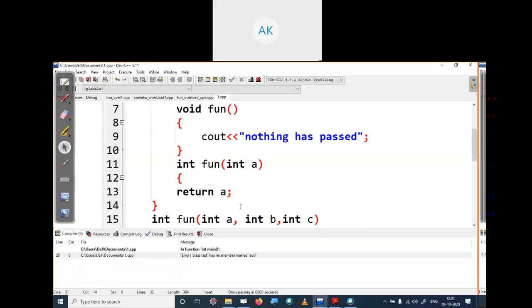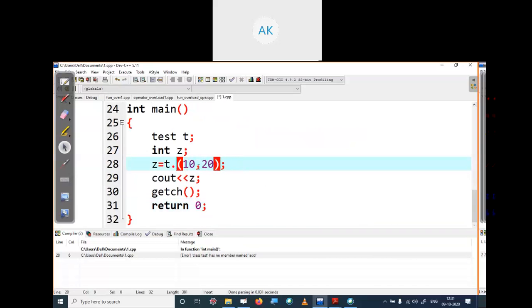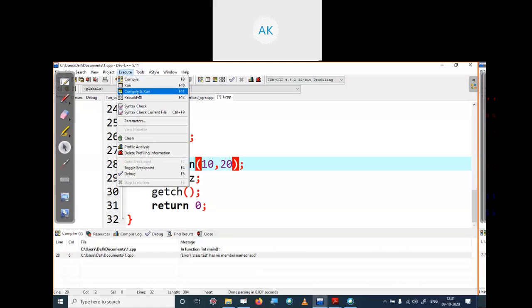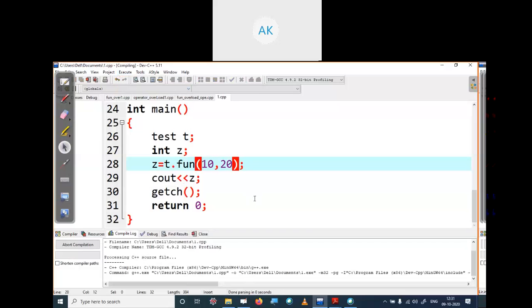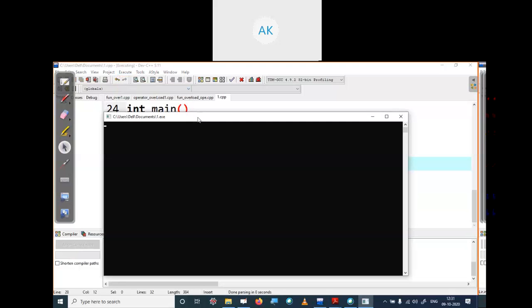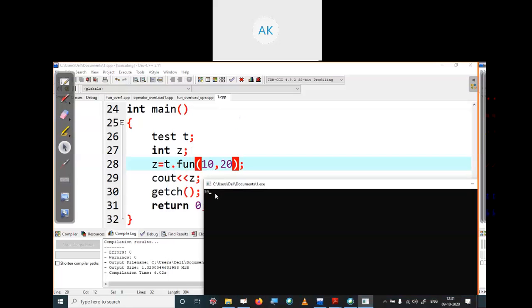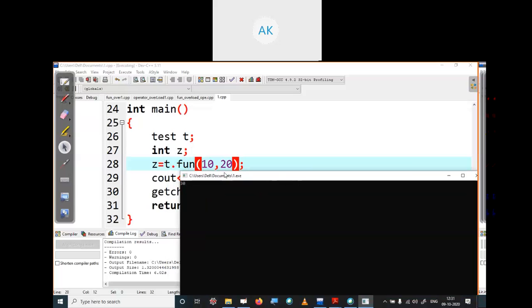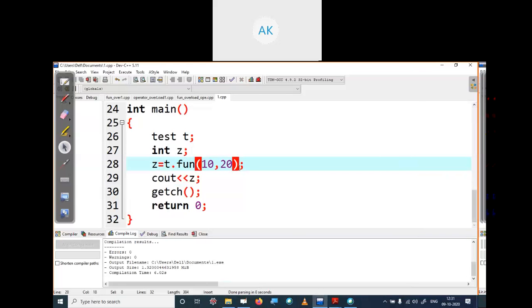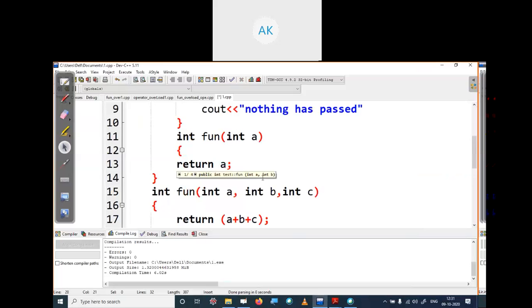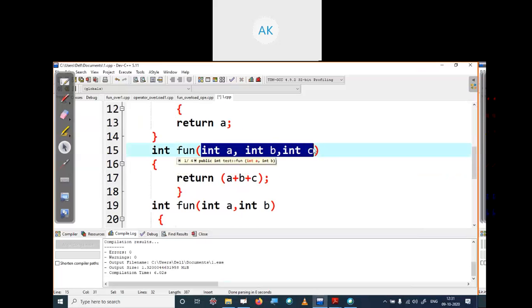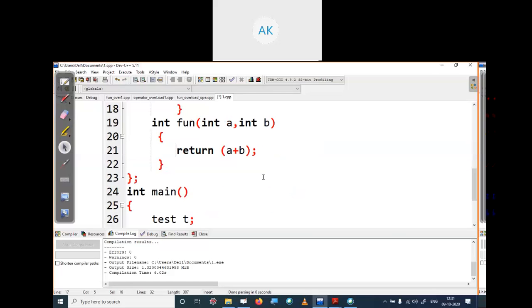Sorry, the function name is fun. Now you can see the result: 30. We have passed two inputs, 10 and 20, and it is just the sum, giving me the answer, z value 30. Suppose I pass three inputs. So which function will execute? We have defined a function for three inputs, so this function will execute. In the previous case, the two-input function executed.